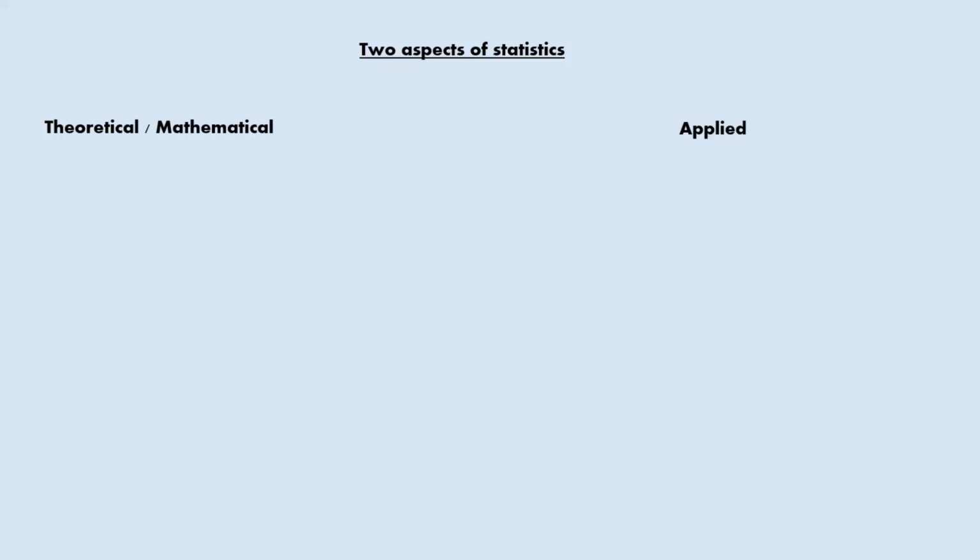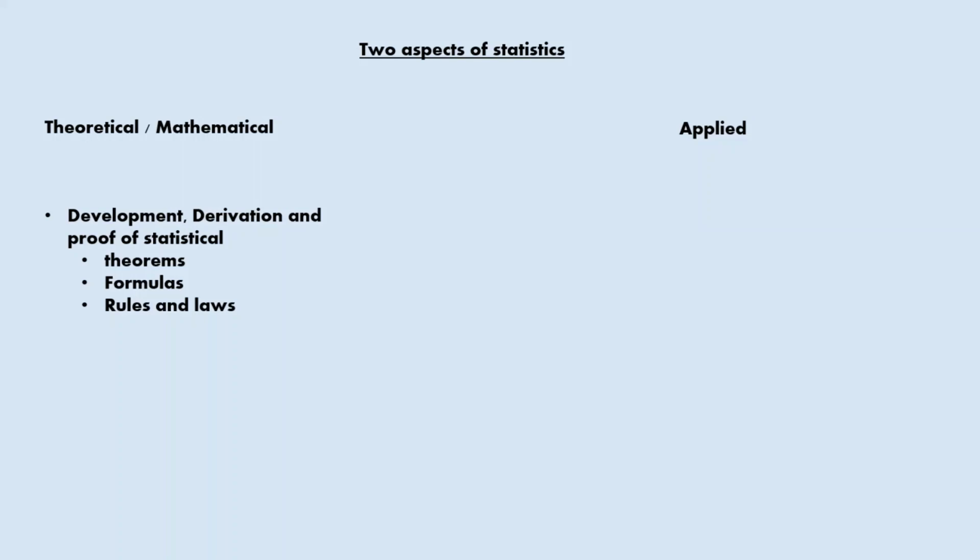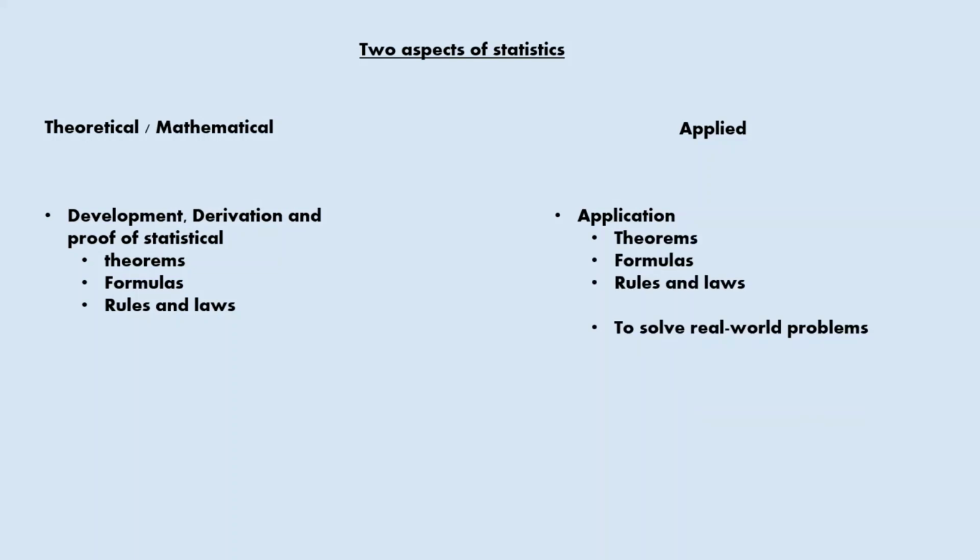In order to derive and prove statistical theorems, formulas, rules and laws, we need to go with theoretical or mathematical statistics. Applied statistics is nothing but the application of these theorems, formulas, rules, and laws in order to solve real world problems.